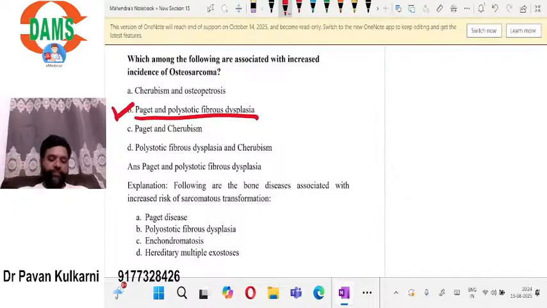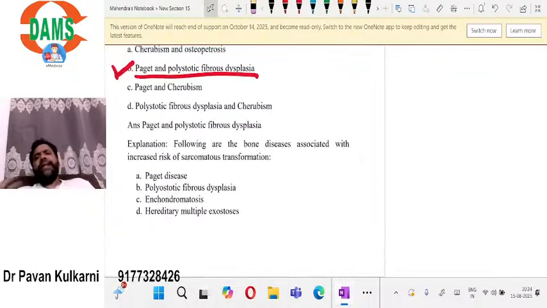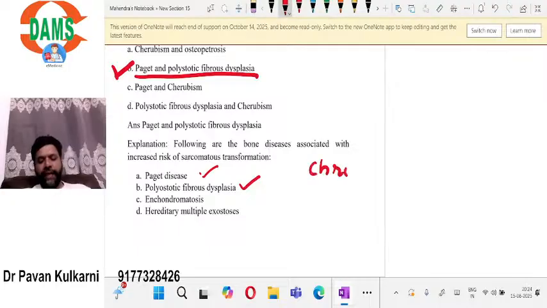What are the other conditions where you can see osteosarcoma development? One of the important ones is Paget disease, which we have already seen, and polyostotic fibrous dysplasia, which we have seen. There is something called chronic osteomyelitis.